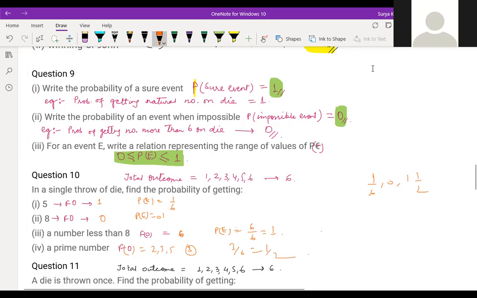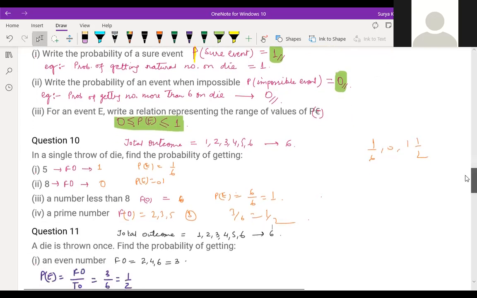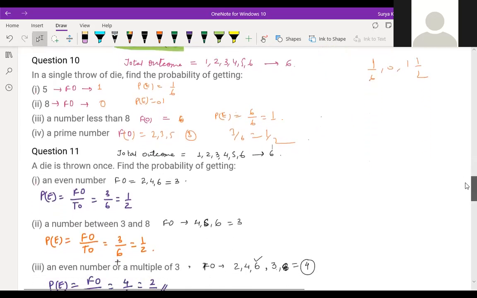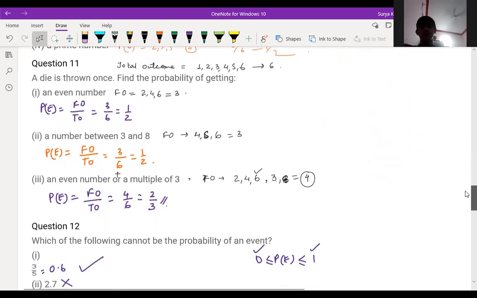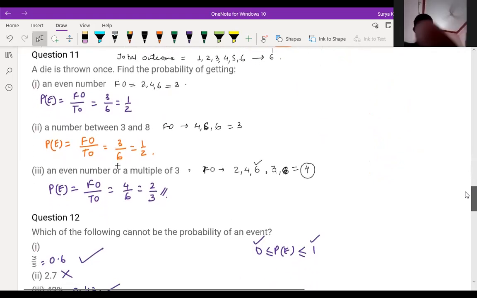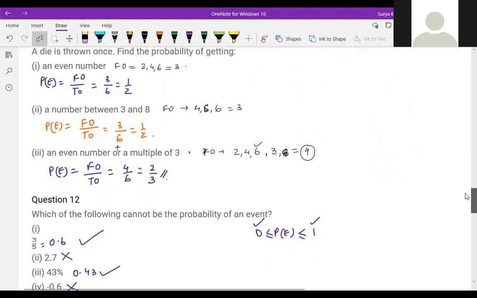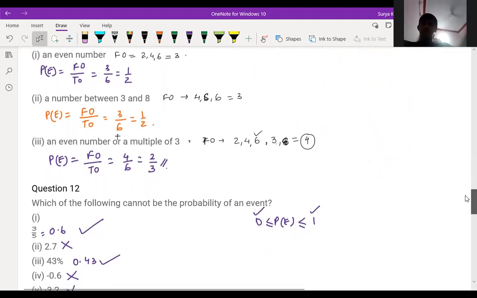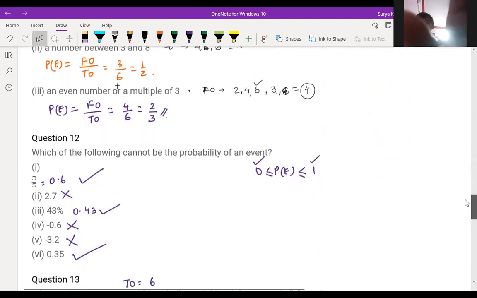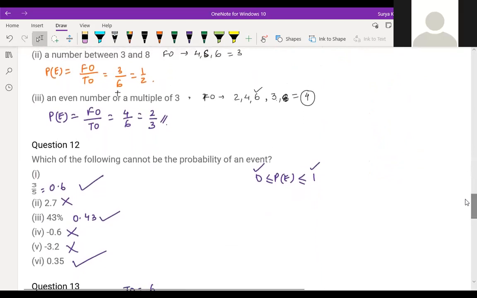Okay, question number 11. The die is thrown once. These all easy questions are going on. So you heard the concepts of probability in the last class. Yeah, complete concept. I was not in the last class, but I know it. So these questions, I'll ask this question.